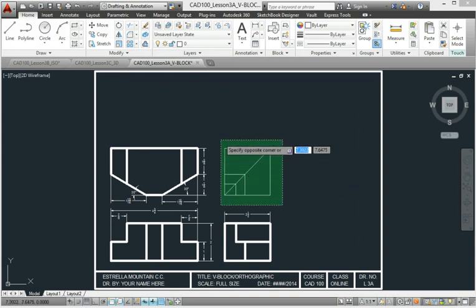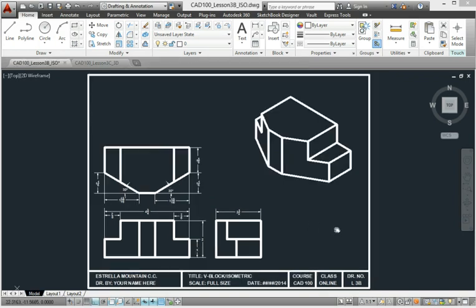We will no longer need this part, so delete that. Save again. When you're finished, this is what the drawing will look like.